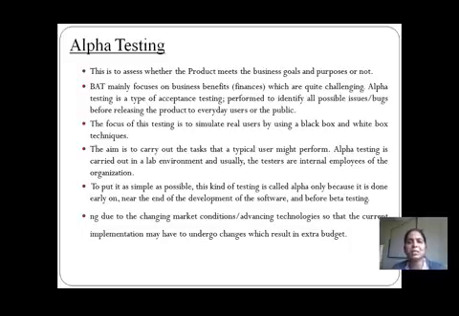Because the business techniques, rules and regulations or the market conditions are changing very frequently. As per the market conditions the technologies are also changing and it is quite difficult for an organization to adopt such a technology. So this is the main thing which we are going to consider with alpha testing.